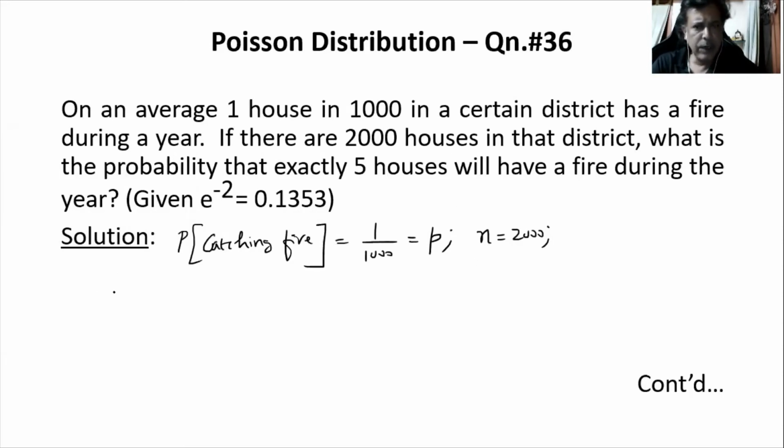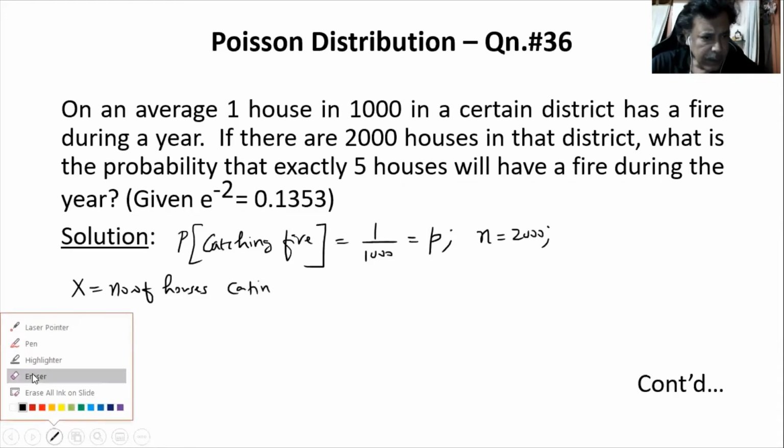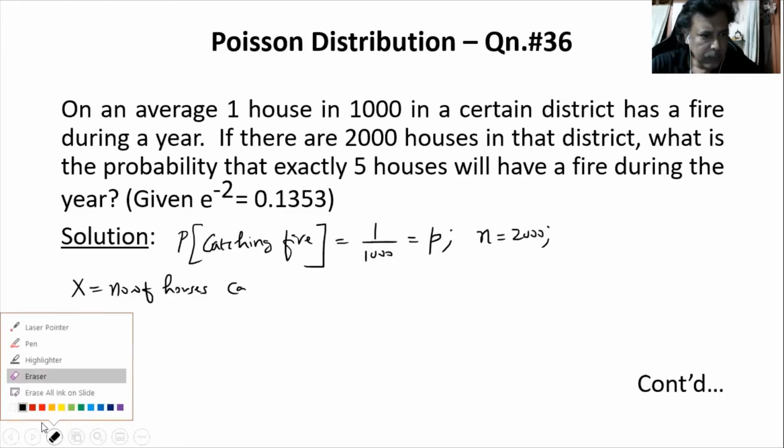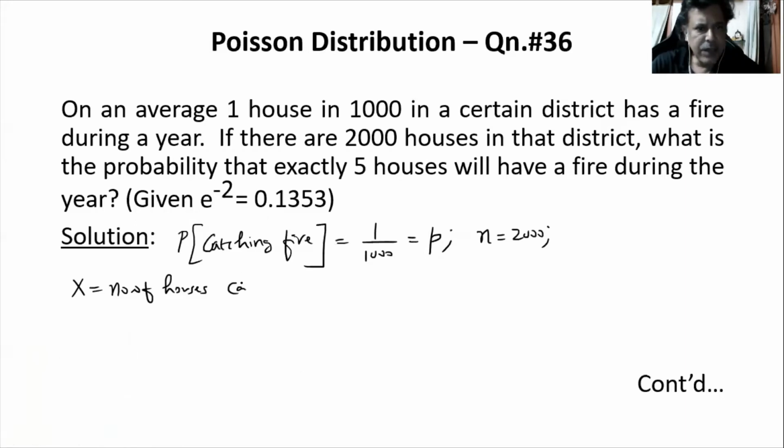Since n and p are available, we can always say x, which is the number of houses catching fire. So now it is very clear that x is following a binomial distribution with parameters n and p.